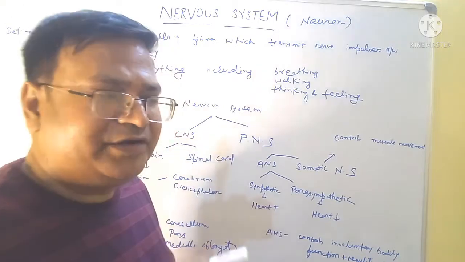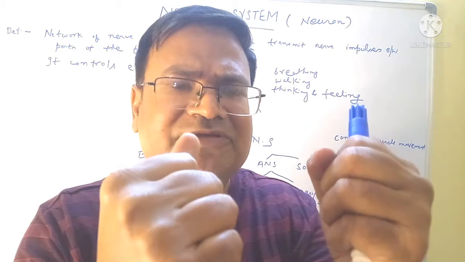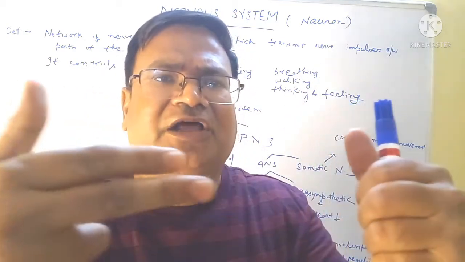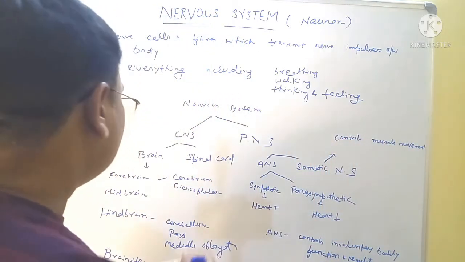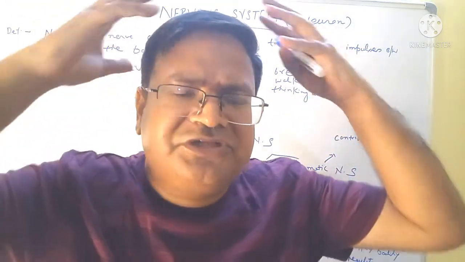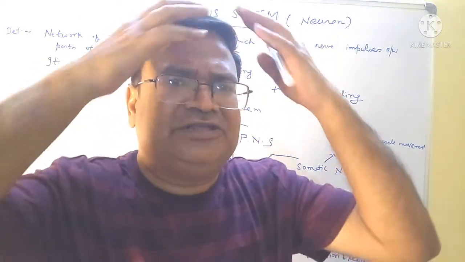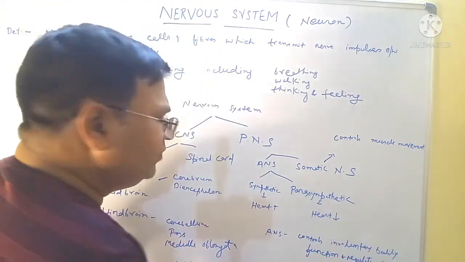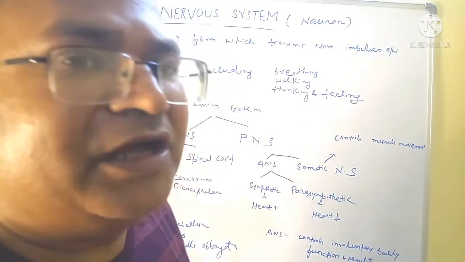The cerebrum is a different thing from the cerebellum. The cerebrum is made up of two cerebral hemispheres, and the two cerebral hemispheres are connected by the corpus callosum. Now the medulla oblongata is continuous with the spinal cord. Suppose this is the brain and this is the spinal cord. The medulla oblongata continues as the spinal cord and is a part of the hindbrain.